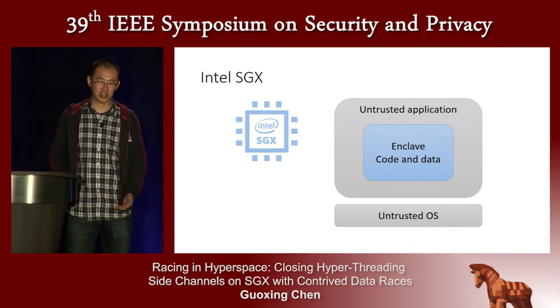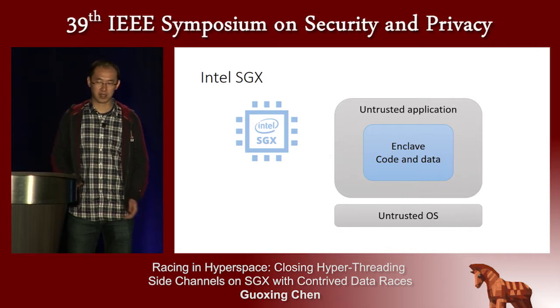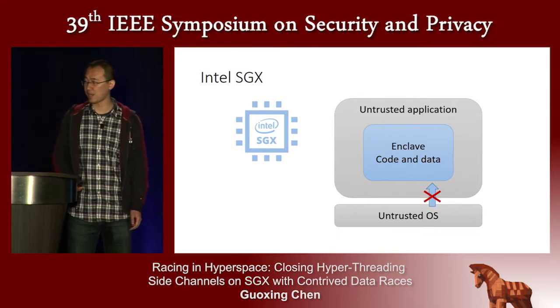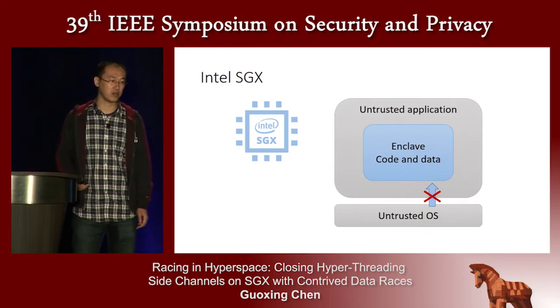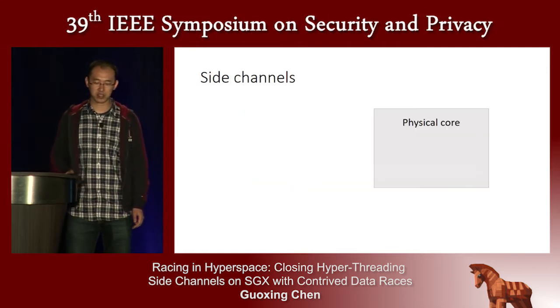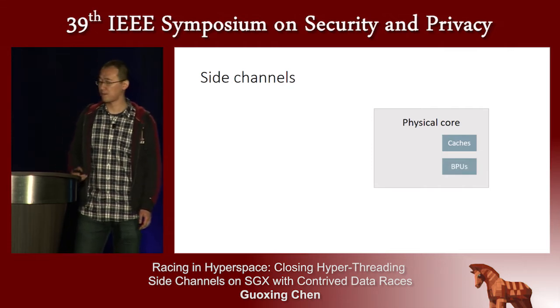Intel SGX is a hardware feature that provides a shielded execution environment called an enclave to software applications, which provides confidentiality and integrity of the enclave program against privileged attackers such as the operating system. However, today's SGX design has been found to still be vulnerable to side channel attacks, and typical side channels include caches and branch prediction units, or BPUs.